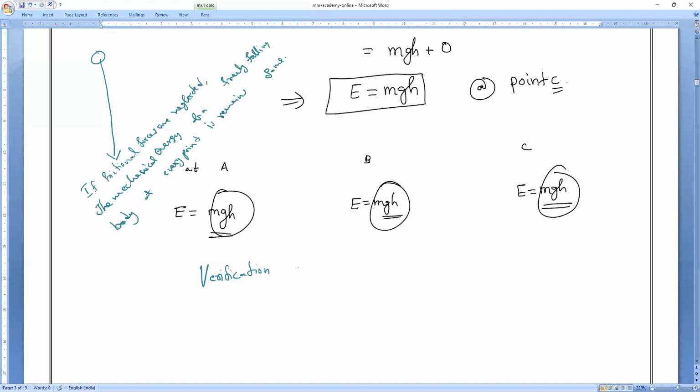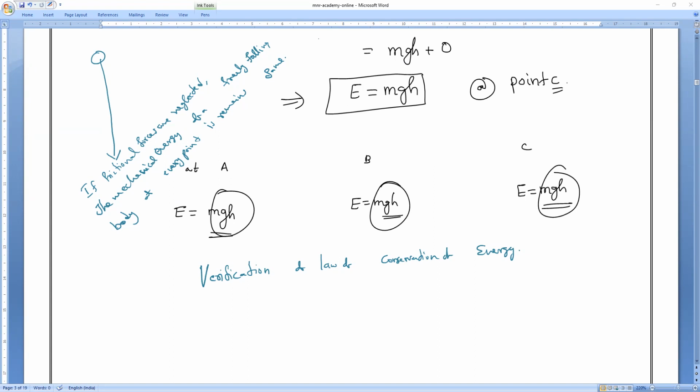Suppose they ask for verification of the law of conservation of energy. So you have to do this one. Do you understand everyone? Please respond. Anybody cleared out? You can ask. It's a very simple derivation, but it's a very important derivation.